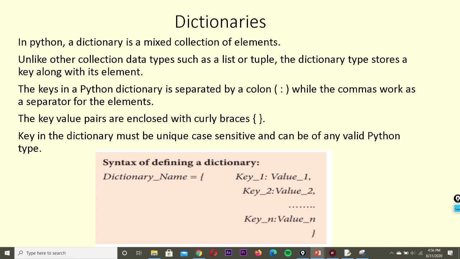So what is the syntax? Dictionary name equal to curly braces, like a set we have to enclose within curly braces. Each value should be mentioned along with the key. So key 1 colon value 1, then put a comma, then the second, key 2 colon value 2. Like that it goes on, and we can specify up to n values.